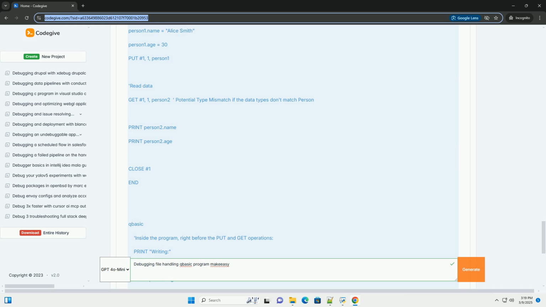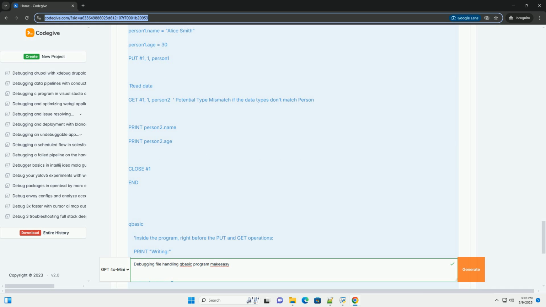Debugging: 1. Run the program. If data.txt doesn't exist, you'll get file not found, error 53. 2. Solution 1, check the file name and path. Make sure the file name and path are correct. Data.txt should be in the same directory as the QBasic program, or you need to specify the full path. Example: open c:\my folder\data.txt for input as 1. Remember that on older systems, file paths may need to use the 8.3 format.